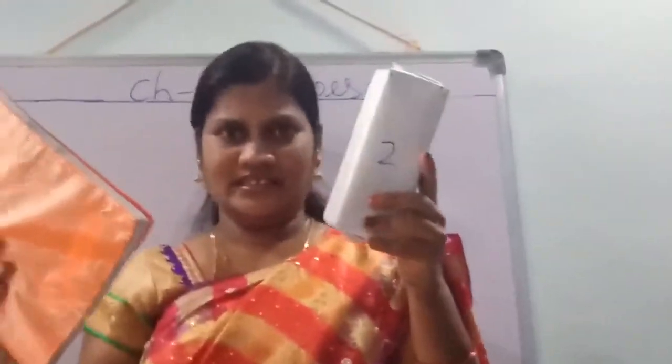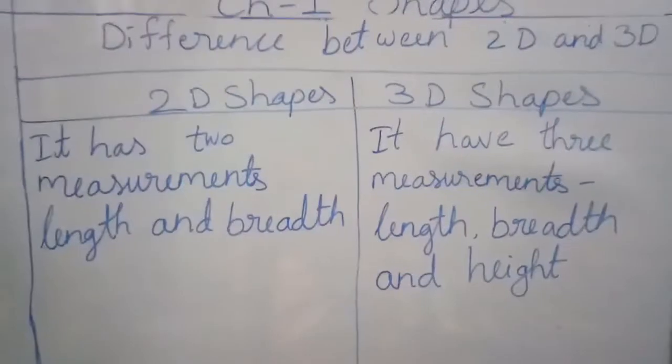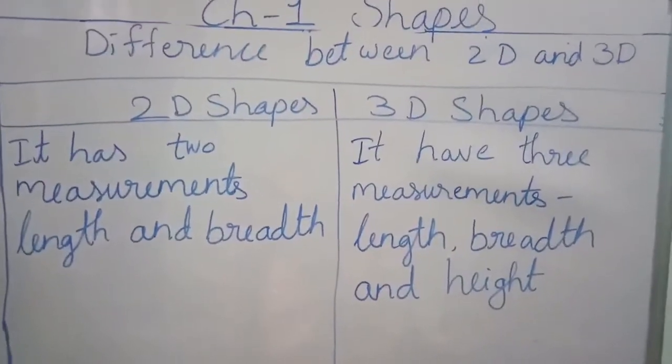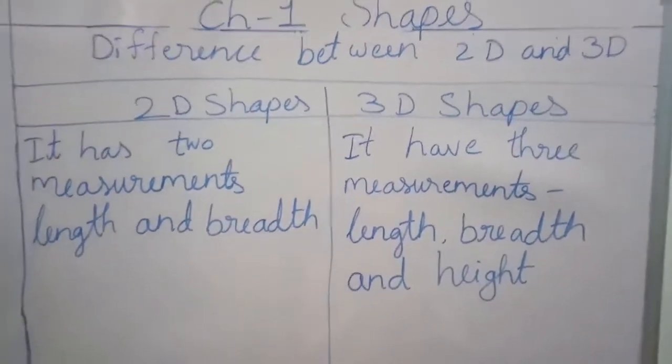See these two. This is a 2-dimensional figure. This is a 3-dimensional figure. This is a rectangle. This is a cuboid. See children, the difference between 2D and 3D shapes.